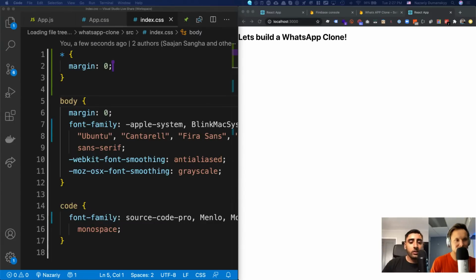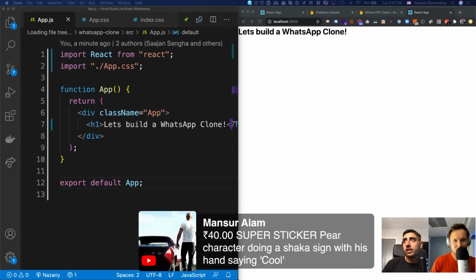Let's go ahead and click save. And you'll see now when I do that, it just removed that top bit of margin, right? So now we're actually in a very good starting point. So we can go ahead. Let me go ahead and remove this.